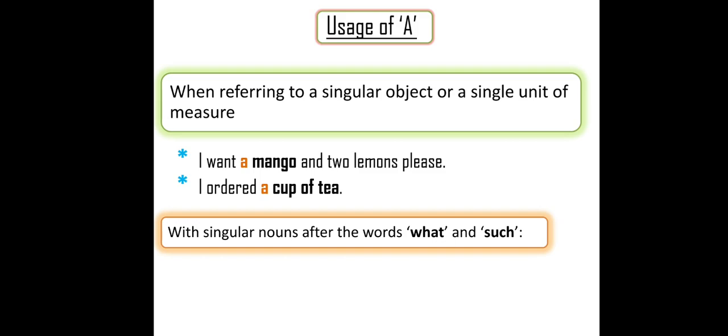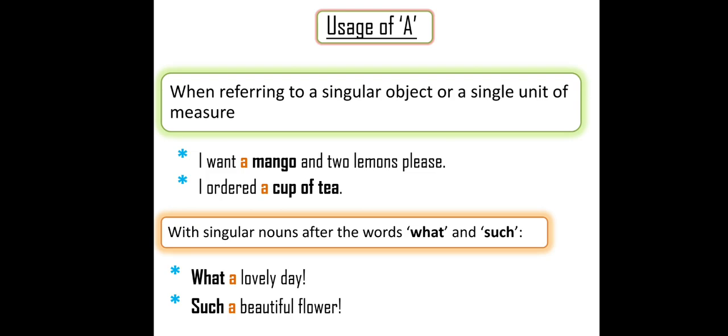And we even use A with singular nouns after the words what and such. Example: what a lovely day. So, as I told very clearly, with singular nouns after the words what and such. What is the noun here? Day is a noun. We started with what or such. Example of such: such a beautiful flower, such an interesting story.